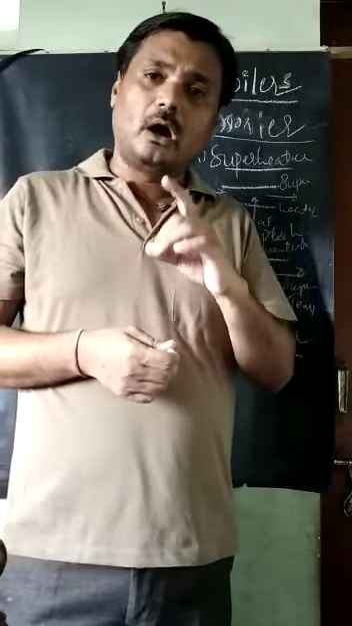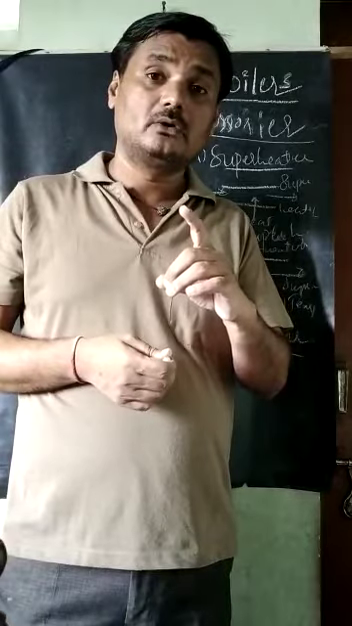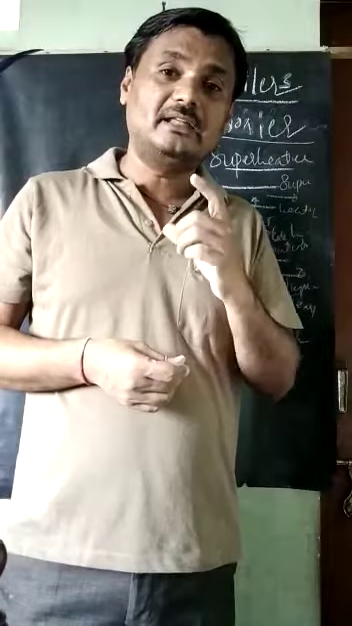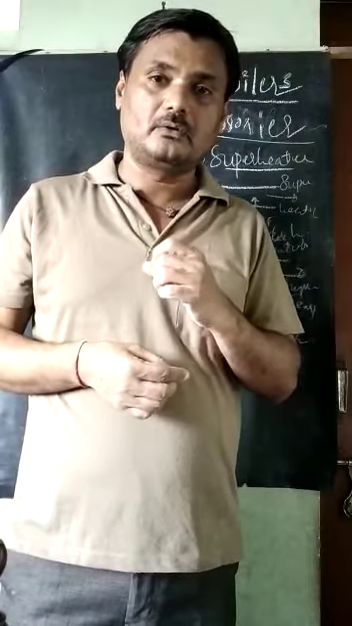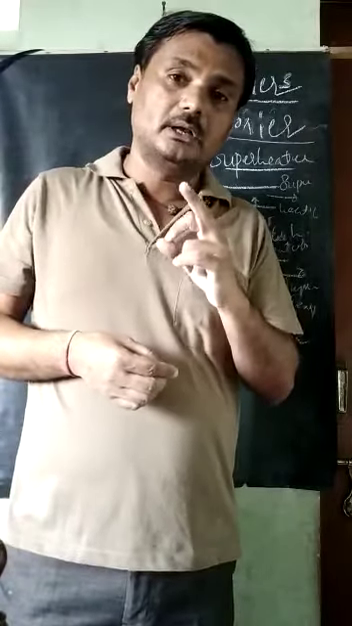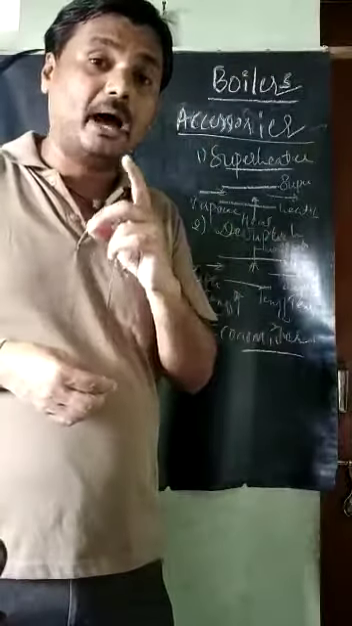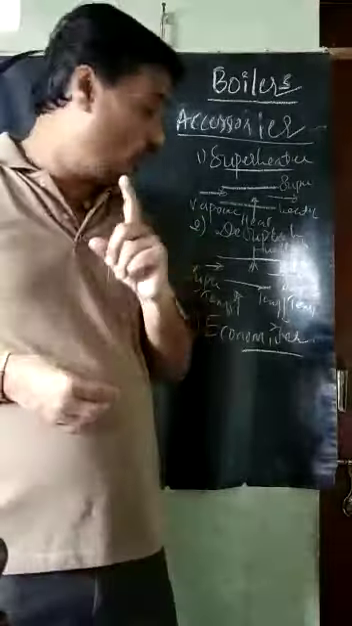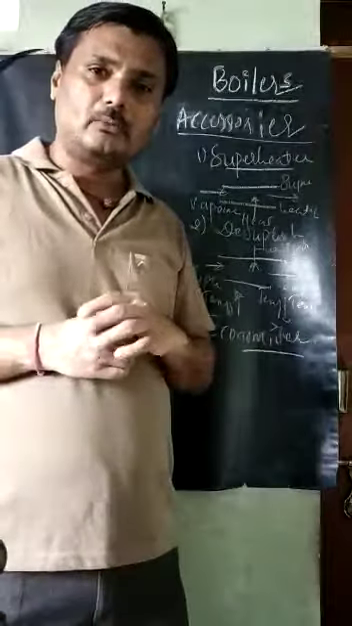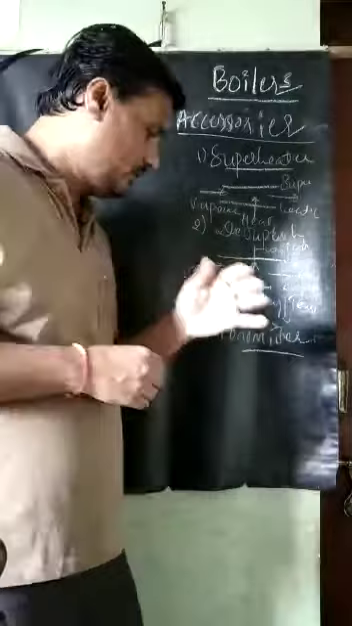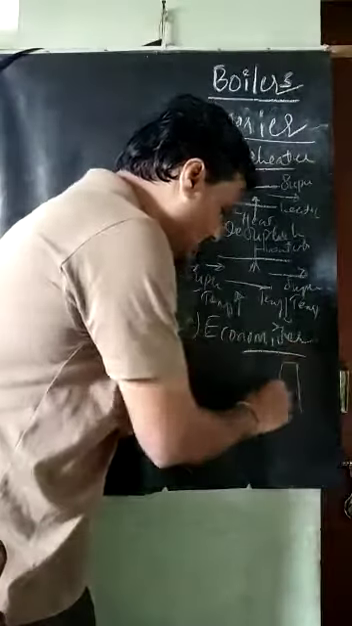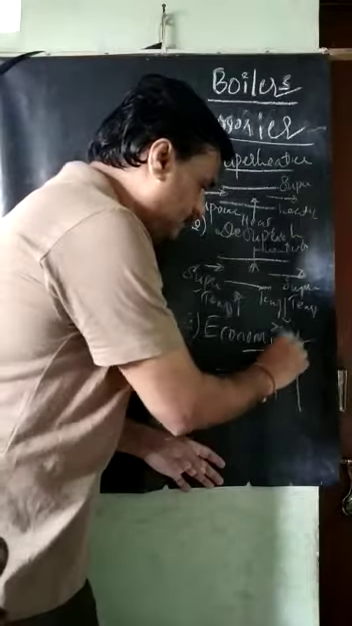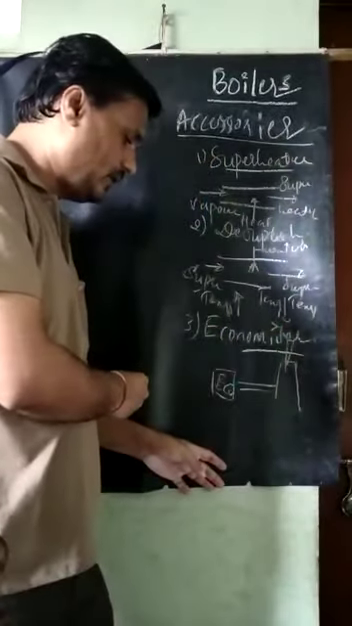So how do we heat that water to a certain temperature before sending it into the drum? That is called the feed water. That feed water will be heated by the waste flue gas. This economizer is almost close to the chimney. If this is the chimney, somewhere here is the economizer. This is the pipe, this is the chimney, and waste flue gas is going out.